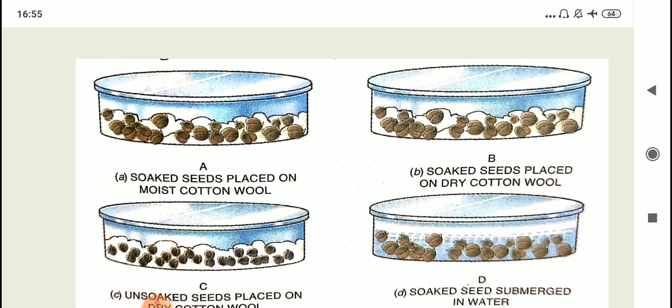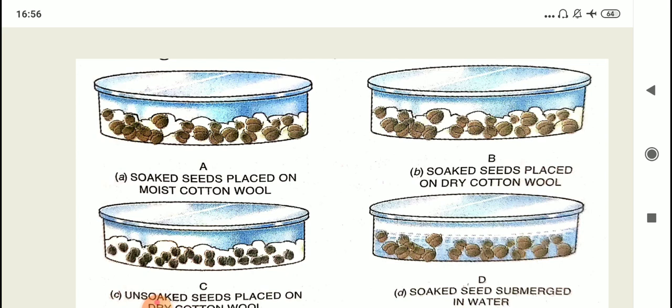We can see proper germination in case of Petri dish A. Why? Because the right amount of water or right amount of moisture is there in case of Petri dish A. That is why proper germination will be observed. Excess of water and no water or absence of water, both the extreme conditions, they will not support germination. Alright.